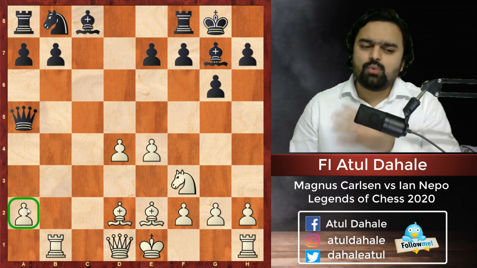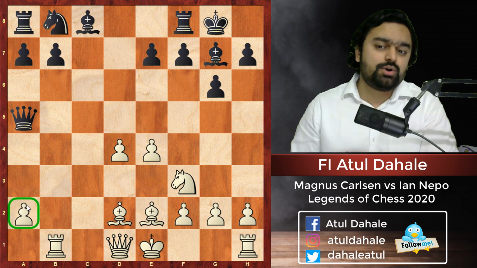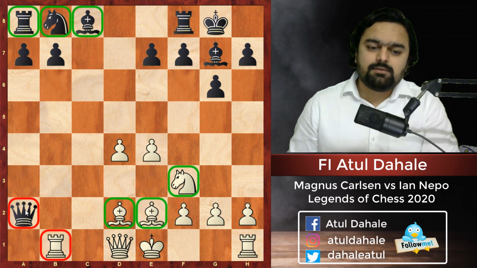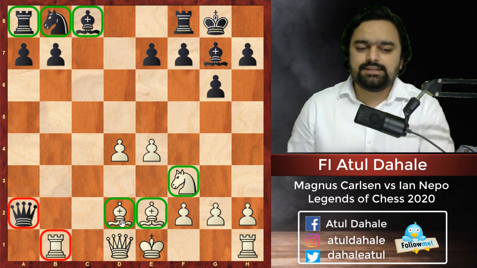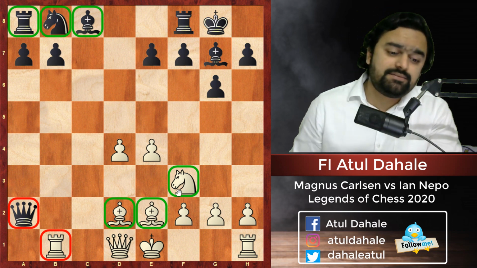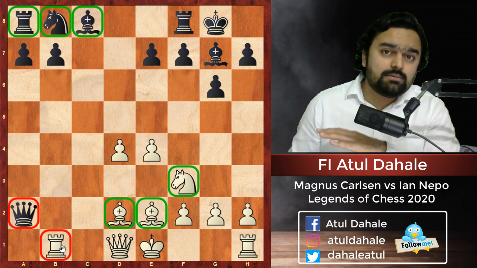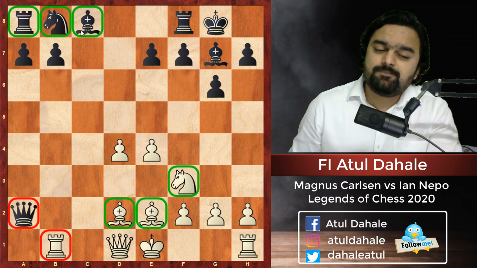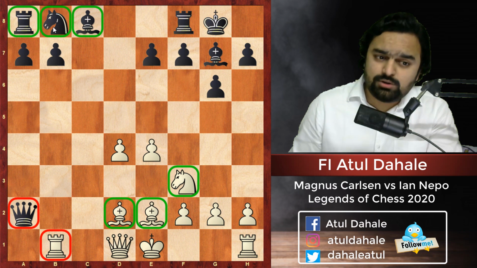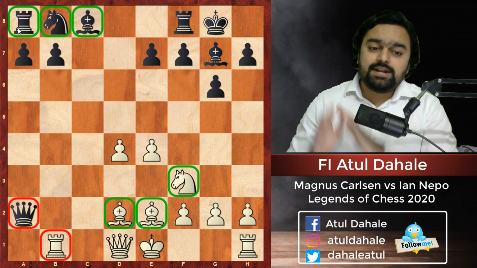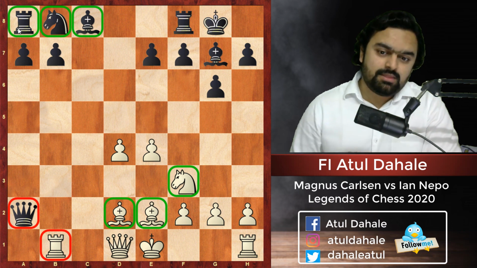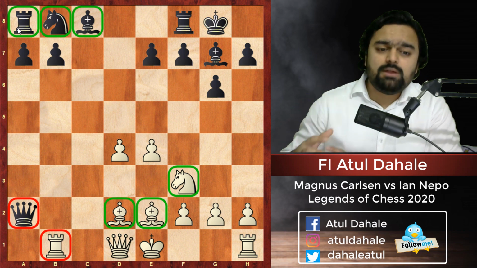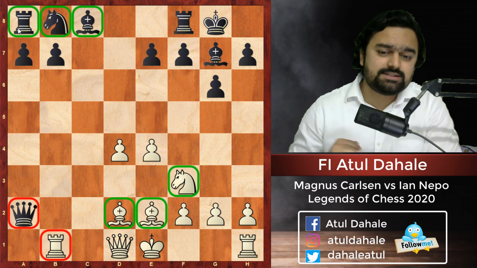Well, we'll see what happens if black captures the pawn on a2. Obviously, it will give white a lot of activity, because you can see the pieces on d2, e2, knight f3, rook b1 are all developed in this position. And look at the pieces from black's side. The bishop on c8, the knight on b8, the rook on a8 are yet to be developed in this position, and black is having a little bit of a problem developing his pieces harmoniously.